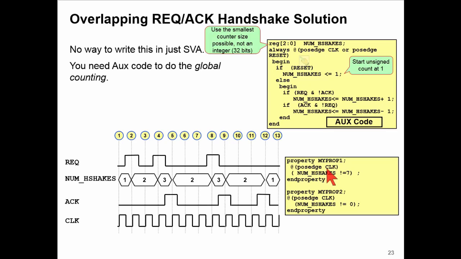What we're saying is that at every posedge clock, we're checking that the number doesn't get to 7. Remember, it started at 1. So if it gets to 7, it means we've had 6 requests without a corresponding ACK. And this one says this counter should not reach 0. If at some cycle we observe the count being 0, it means we've had 1 more ACK than we've had requests, which should never be the case. We shouldn't get an ACK for no reason.